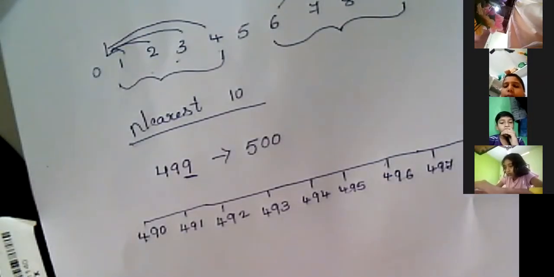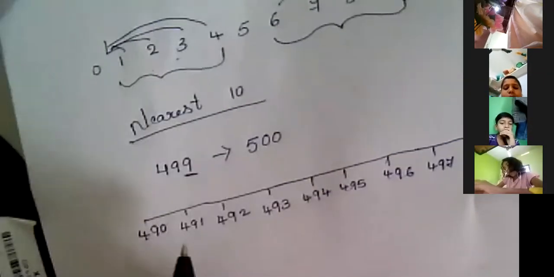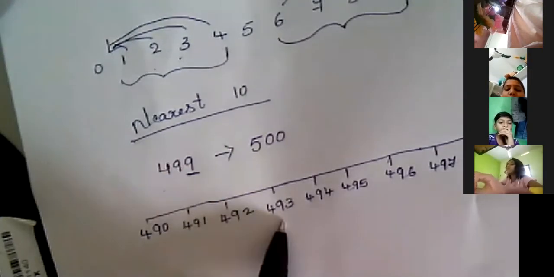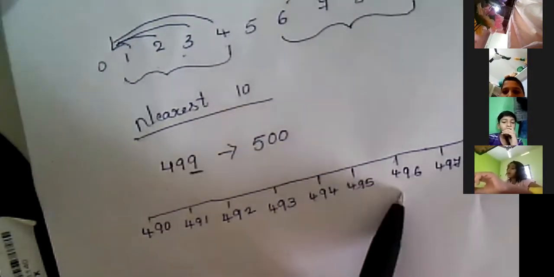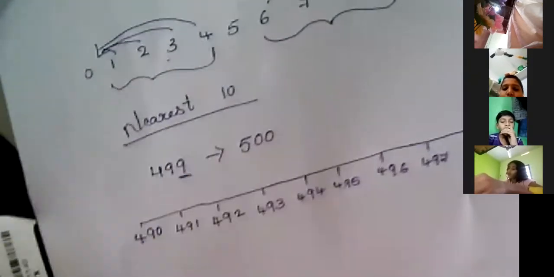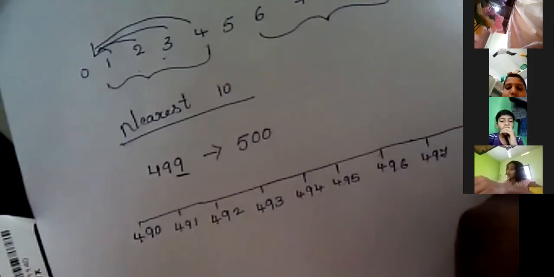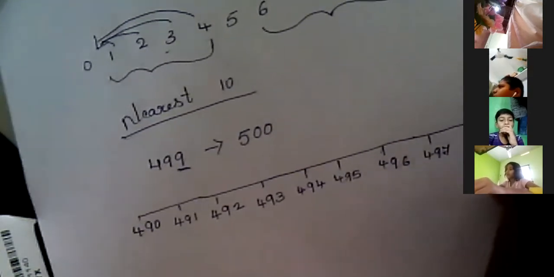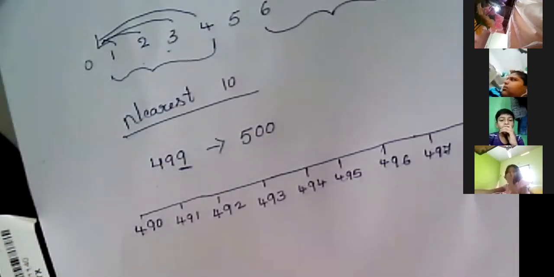We are estimating the nearest tens value, so I have written a difference of 10. So where is 499? 499 is here. Now I will mark it. So 499 is nearest to 500.